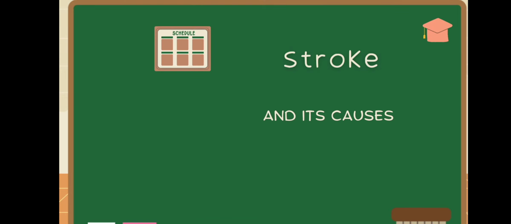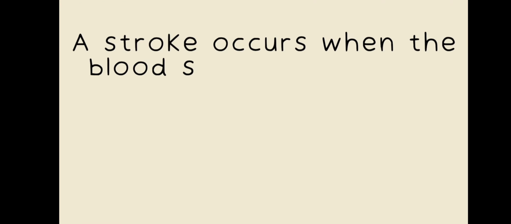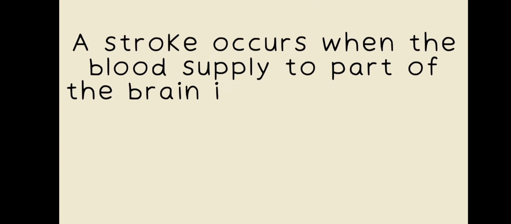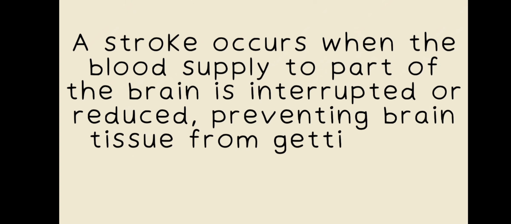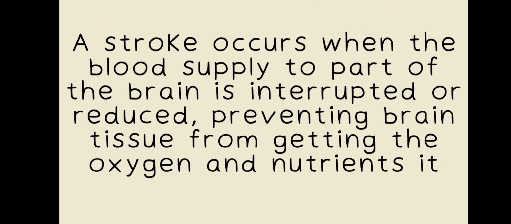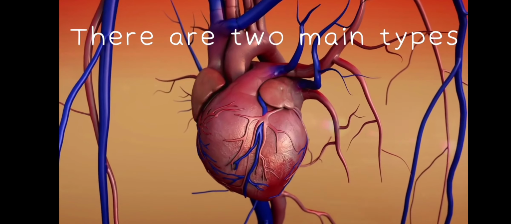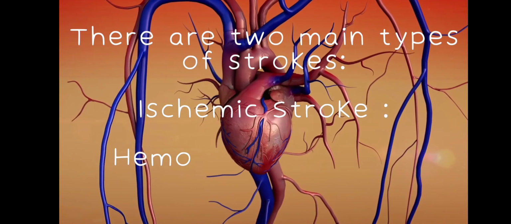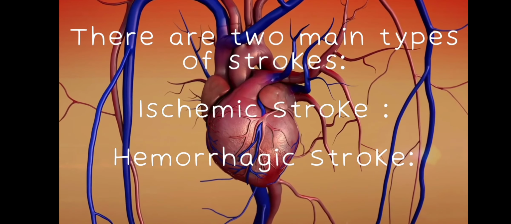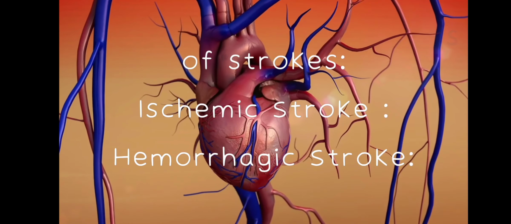So in this video, I will be talking about stroke and its causes. Stroke basically occurs when the blood supply to part of the brain is interrupted or reduced, and it prevents the brain tissue from getting the oxygen and nutrients it needs. Now there are two main types of stroke: one is called ischemic stroke and the other is called hemorrhagic stroke. So we will be talking about these two different types of strokes.